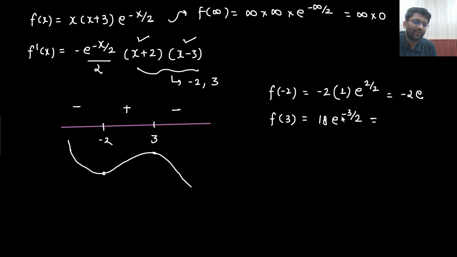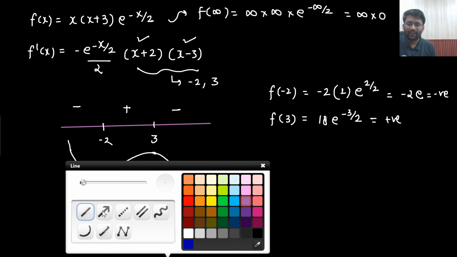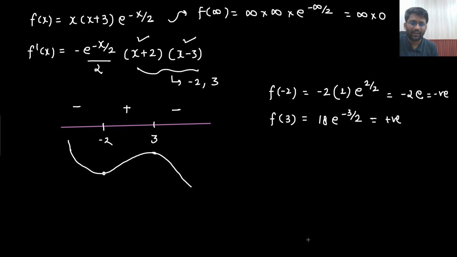So this is a positive value, no? e to the power minus 3 by 2 is always positive, 18 is also positive. So this is a positive value and this is a negative value. So if I draw the graph, I already know from where the graph is coming. I don't need to find out the limit. I already know from where the graph is coming.